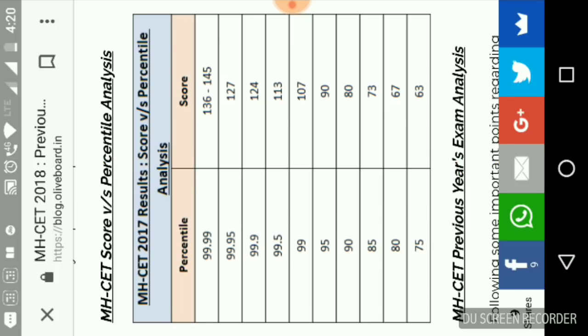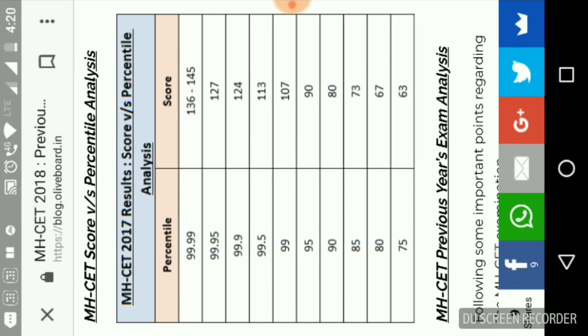Mostly a higher score would be required for the same percentile, as this CET was a notch easier than last year's CET, so you'd be requiring more marks. So plus 5, you can say; the score and the percentiles are not going to remain the same. For example, 127 marks got 99.95 percentile. This time you'll be needing around 132 marks for the same percentile. Let's move on.